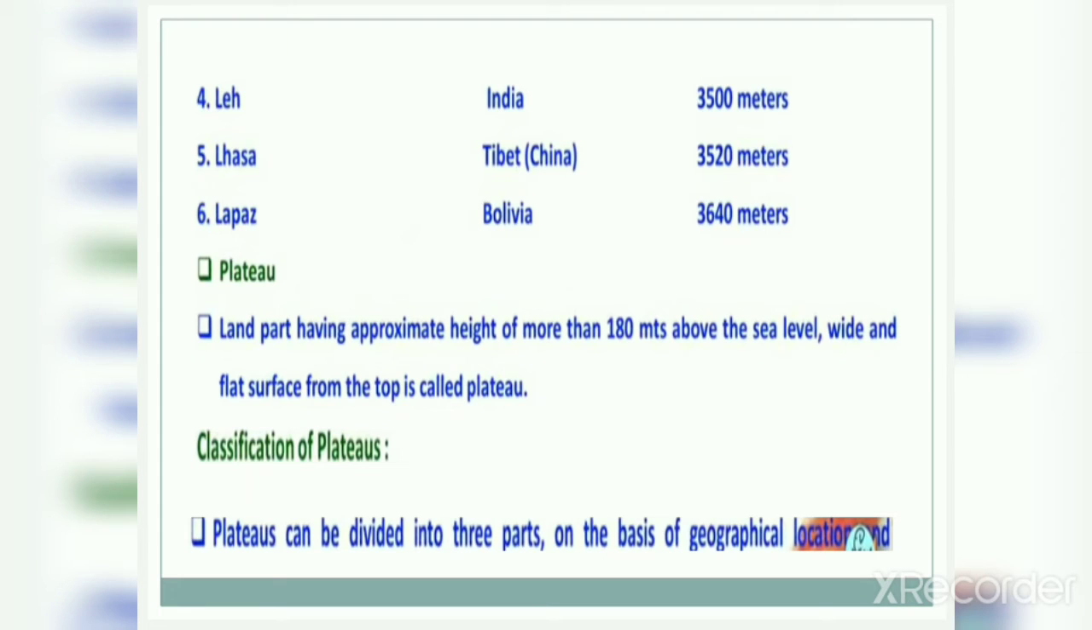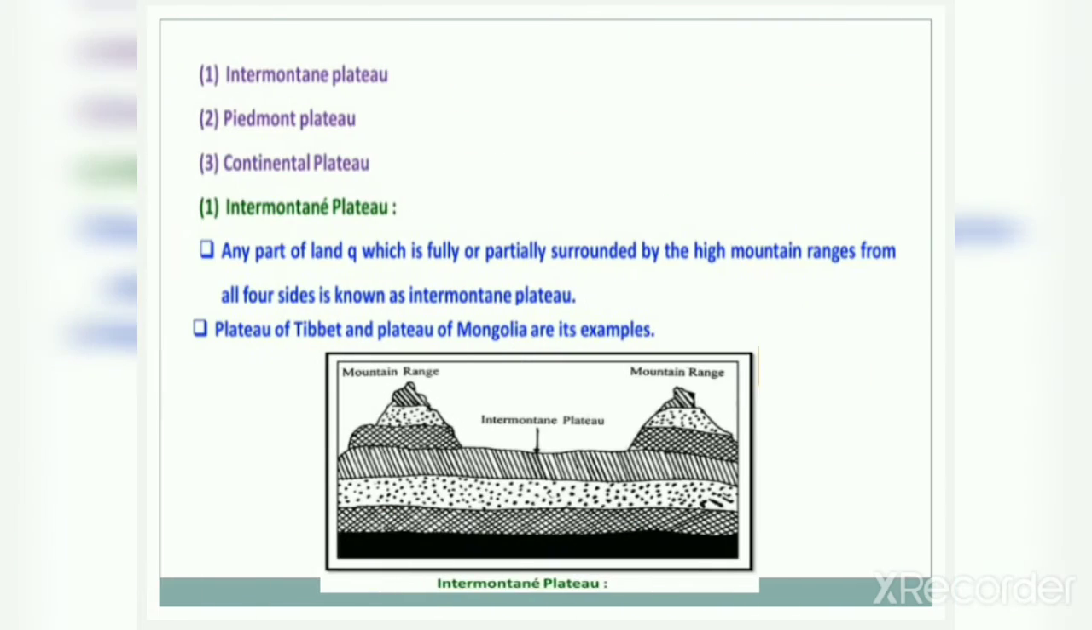Now classification of plateaus. Plateaus can be divided into 3 parts on the basis of geographical location. So, what are these 3 parts? These 3 parts are Intermontane Plateau, Piedmont Plateau and Continental Plateau. So let's study in detail about these plateaus.